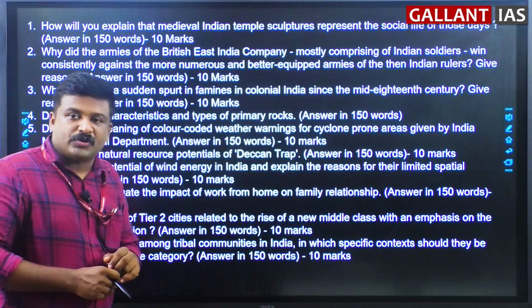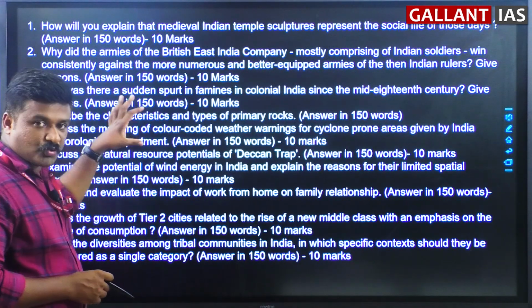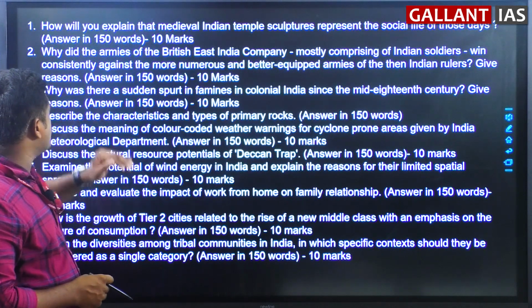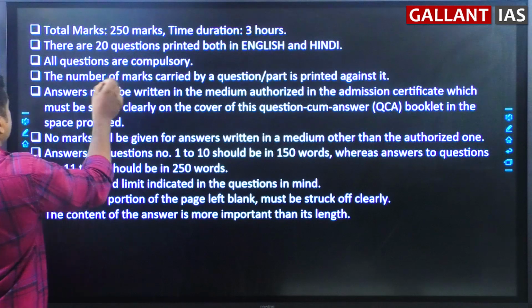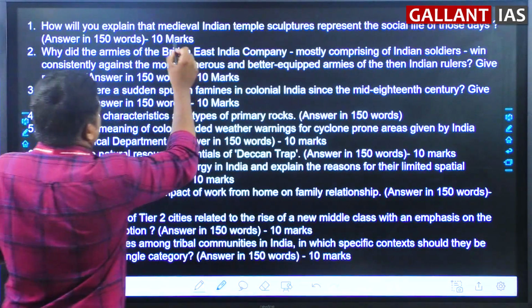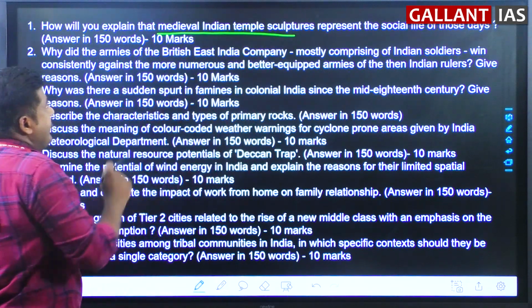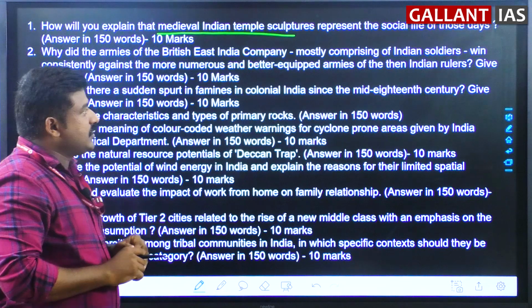Now let's have a look into these questions, then we will go for analysis. Just look into the questions. There are 1 to 20 questions. The first question: how will you explain how medieval Indian temple architecture represented the social life of those days?